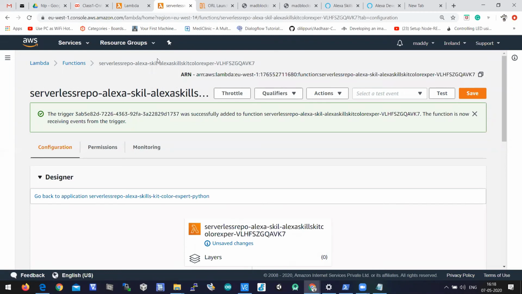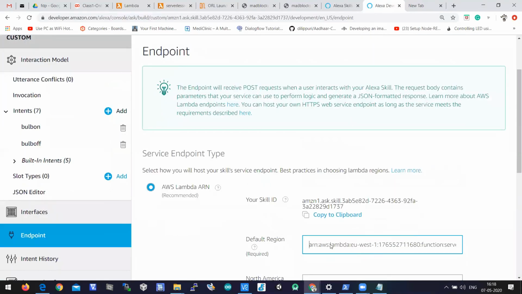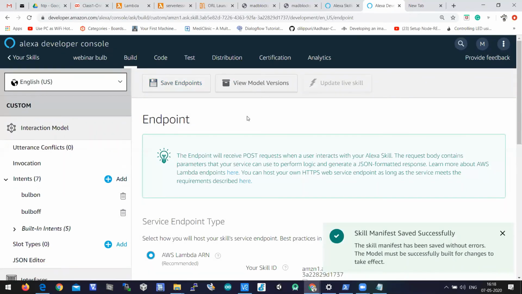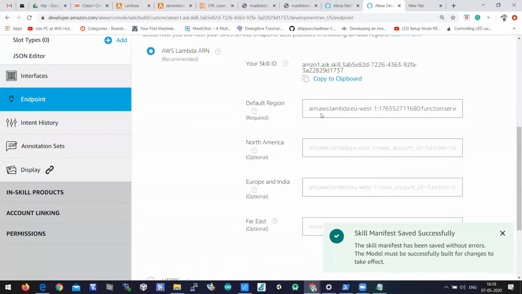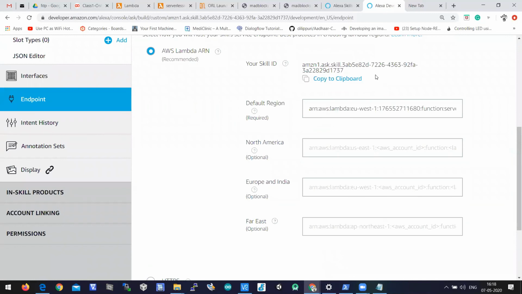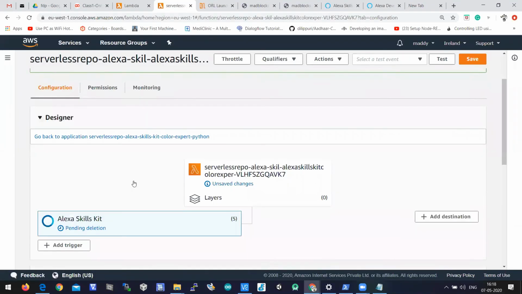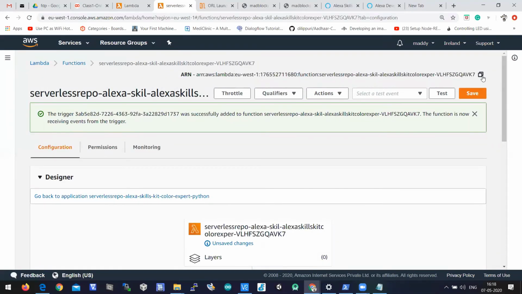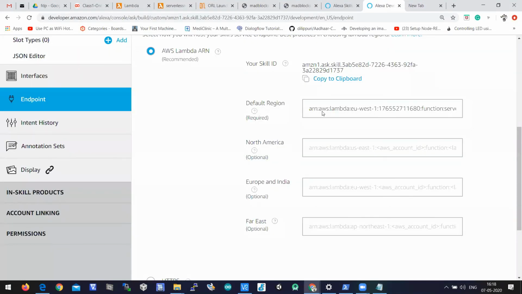On the top, you'll have the ARN, which is an identifier of the lambda function. This has to be copied and pasted here. After pasting, you need to save the endpoint. If you forget to save the endpoint, these details will not be saved. What we did here is copy the skill ID and paste it in the trigger, then copy the ARN from the lambda function and paste it in the endpoint default region.